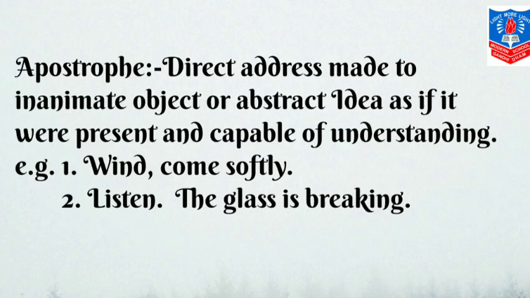Next is apostrophe. A direct address is made to an inanimate object or abstract idea, as if it were present and capable of understanding. For example, wind, come softly. A direct address is made to the wind. Second example, listen, the glass is breaking. Direct address is made to someone who is not present.